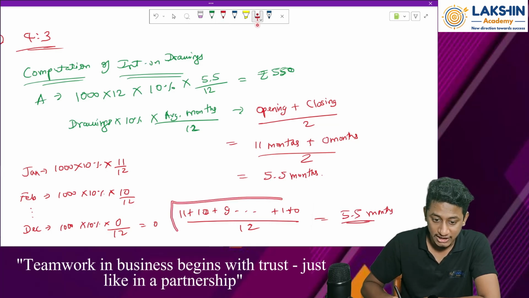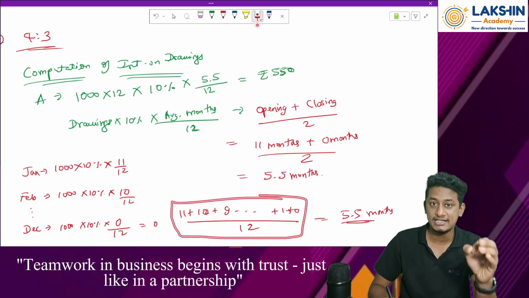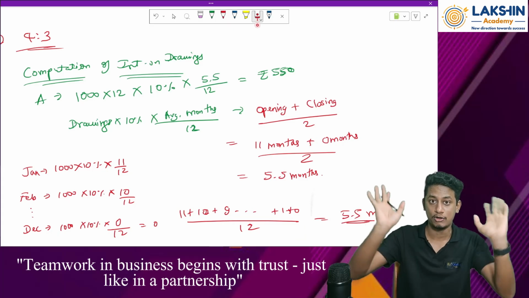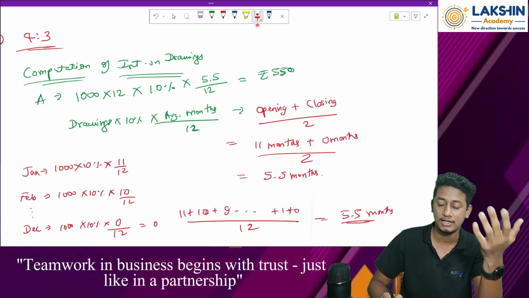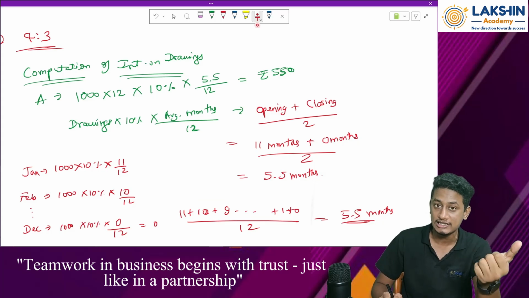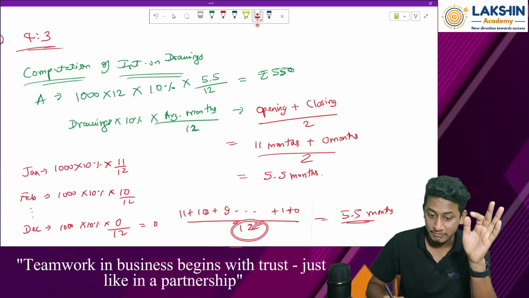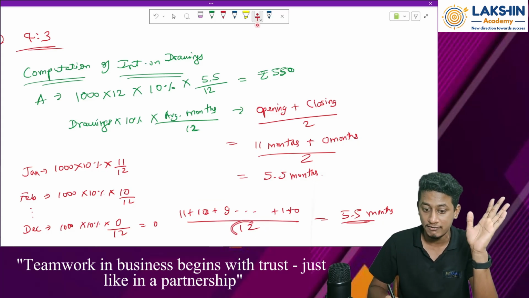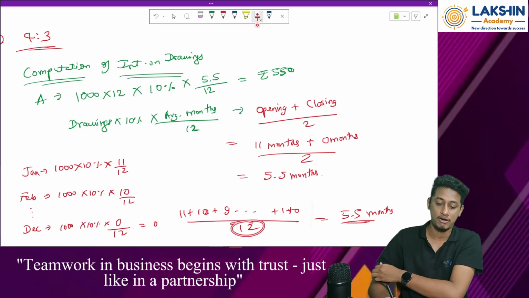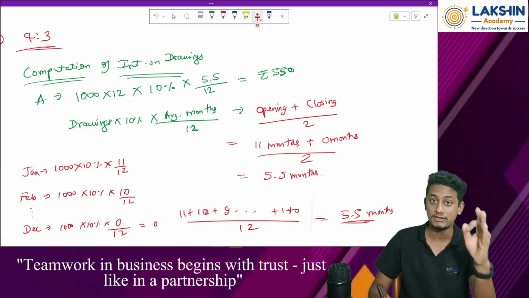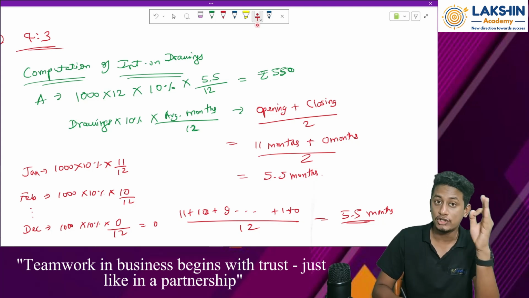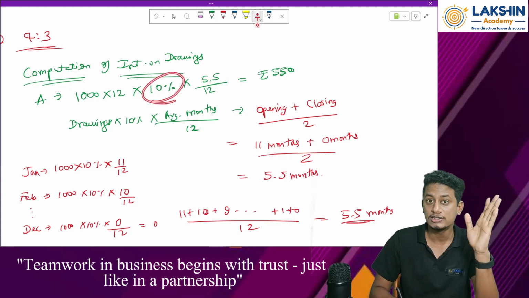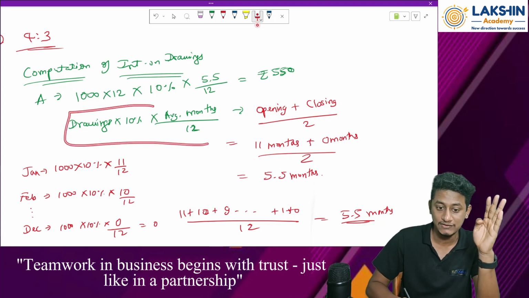What is this that I have done over here? I have averaged it. That's it. I have not done anything big over here. I have just averaged all the months. See, 11, 10, 9, 8, 7 till 0. How many numbers will that be? It will be 12 numbers. So divide by number of months, that is 12 months in this case. That's what I have done. Clear? Okay. This is to be done whenever the amounts withdrawn are the same for each month, for the whole year, for the same rate of interest. In that case, you can use this formula easily.